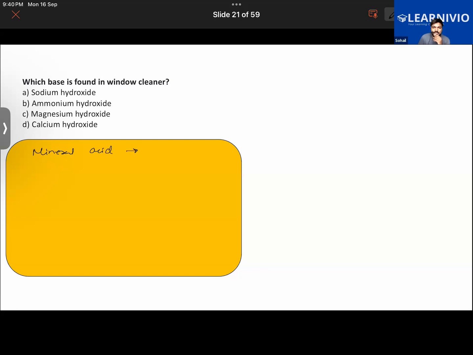Sulfuric acid. Sulfuric acid, good. And phosphoric acid. Phosphoric acid, very good. Nitric acid. Nitric acid. Well done, well done.